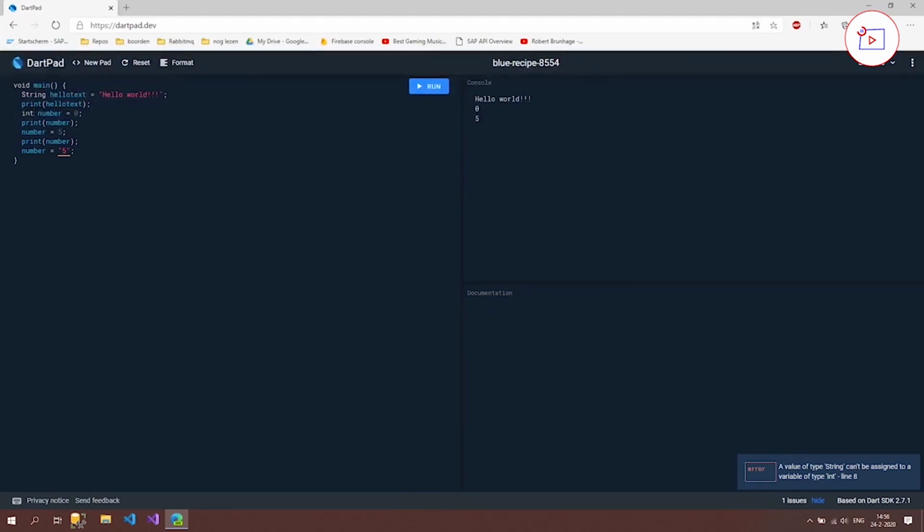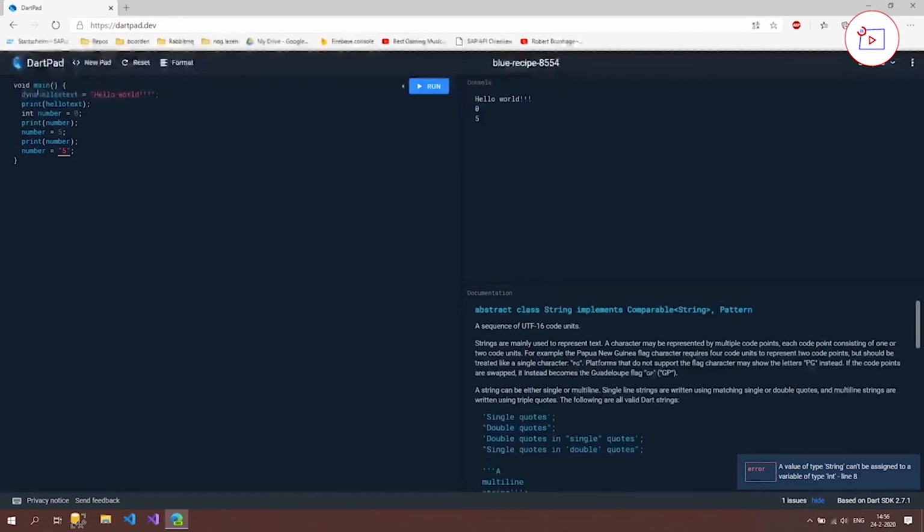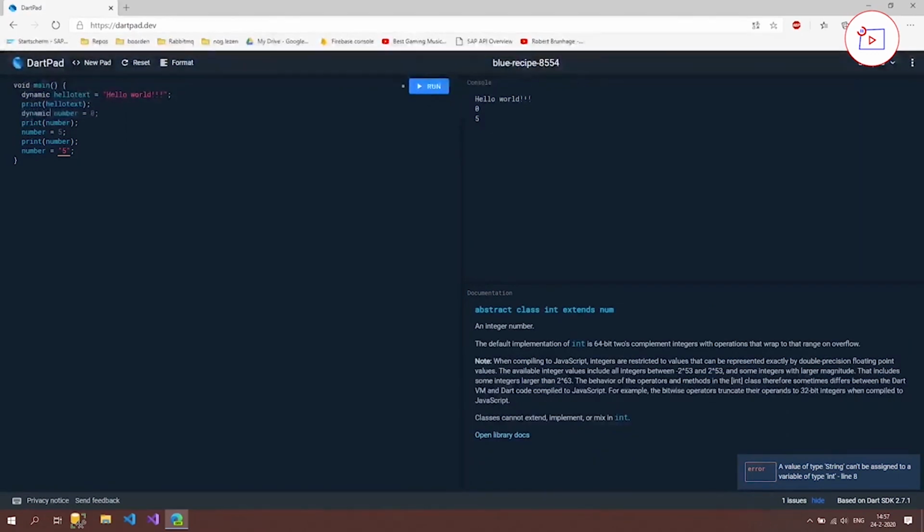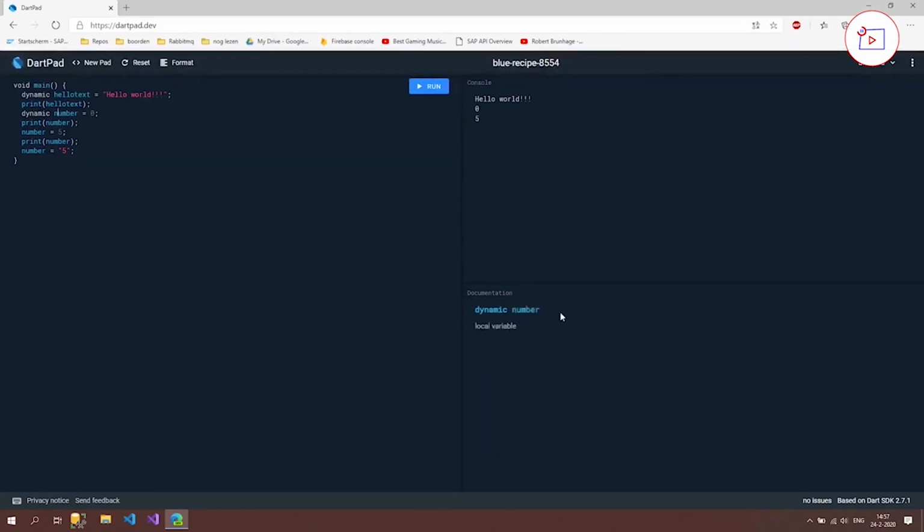Well, there's one thing to bypass this problem, and that's the dynamic keyword instead of the var keyword. What dynamic does is, it doesn't matter what type of input you put inside a variable. If you run it now, it's going to run. But the problem of dynamic is that you're entirely not sure what's inside your variable unless you're going through your code, and you're not going to see it quickly by clicking here. As you can see, it now says dynamic number. And that's why I don't recommend using this.